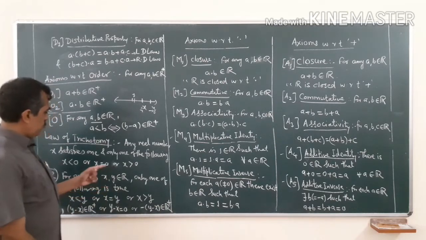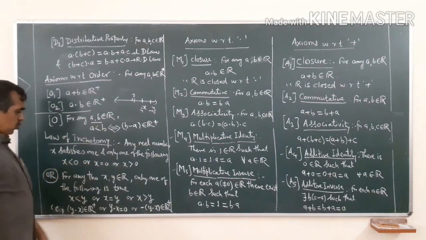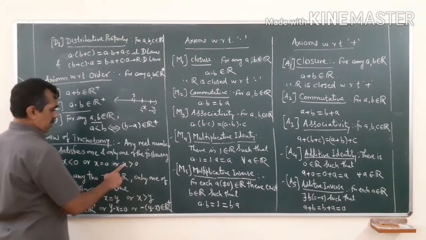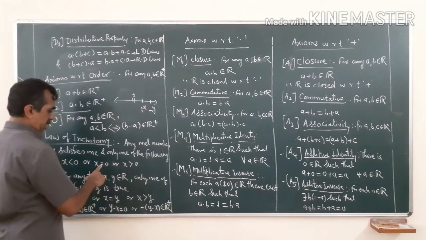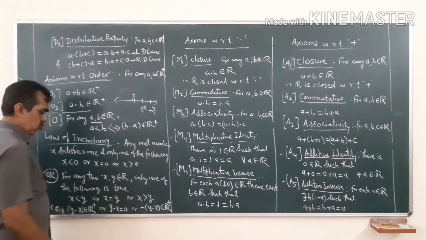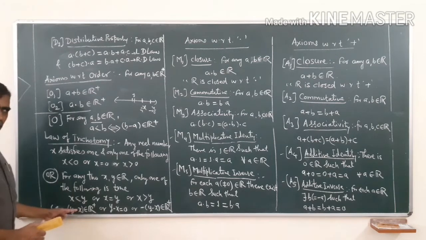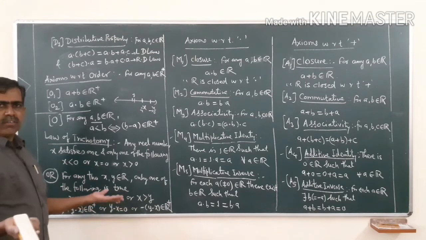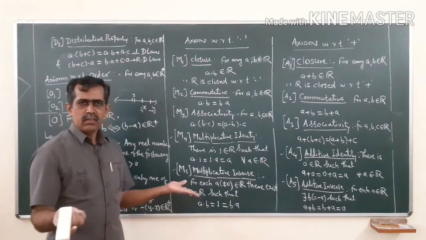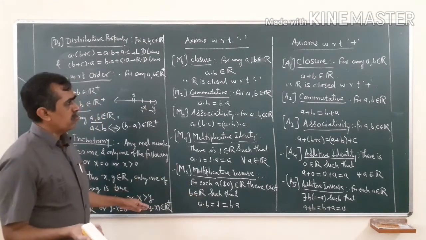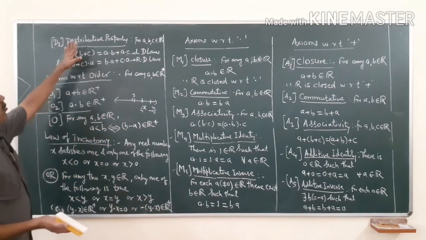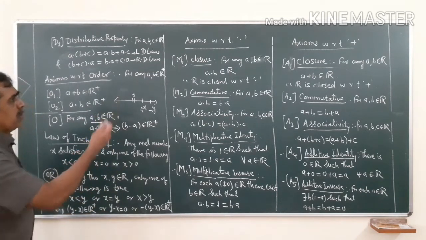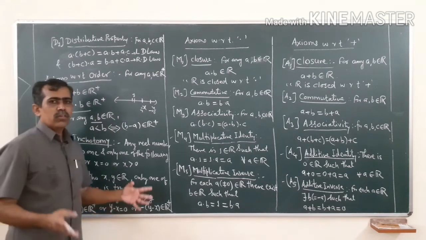Okay. So therefore this property, the law of trichotomy, can also be written as either x belongs to R plus or x equal to 0 or minus x belongs to R plus, and it is the same here. Okay. Y minus x is suppose z. So if I take any z, then either z belongs to R plus or z is 0 or minus z is positive, that is in R plus. So this is how all these axioms are true for the set of real numbers.